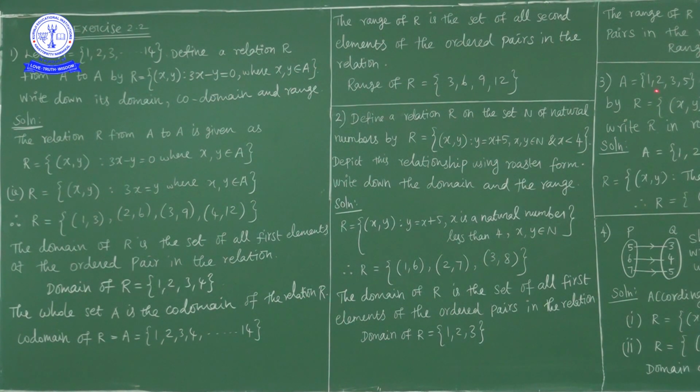Next, ordered pair 2 9 belongs to this relation. Ordered pair 3 4 and ordered pair 3 6 belong to this relation. Ordered pair 5 4 and ordered pair 5 6 belong to this relation. So this relation contains the ordered pairs 1 comma 4, 1 comma 6, 2 comma 9, 3 comma 4, 3 comma 6, 5 comma 4, 5 comma 6.